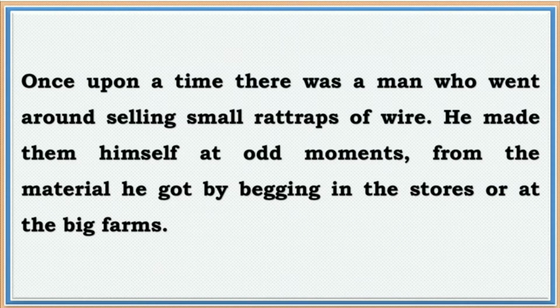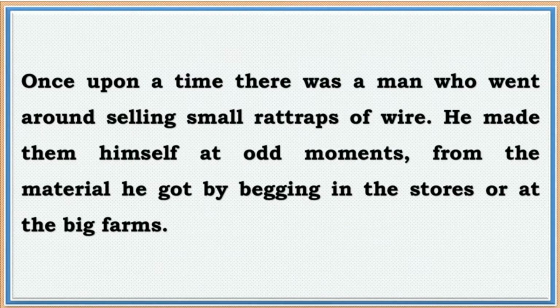Further he says he made them himself at odd moments from the material he got by begging in the stores or at the big farms. So this man used to make rat traps himself at odd moments. That means he never had any specific or particular time to make these rat traps.